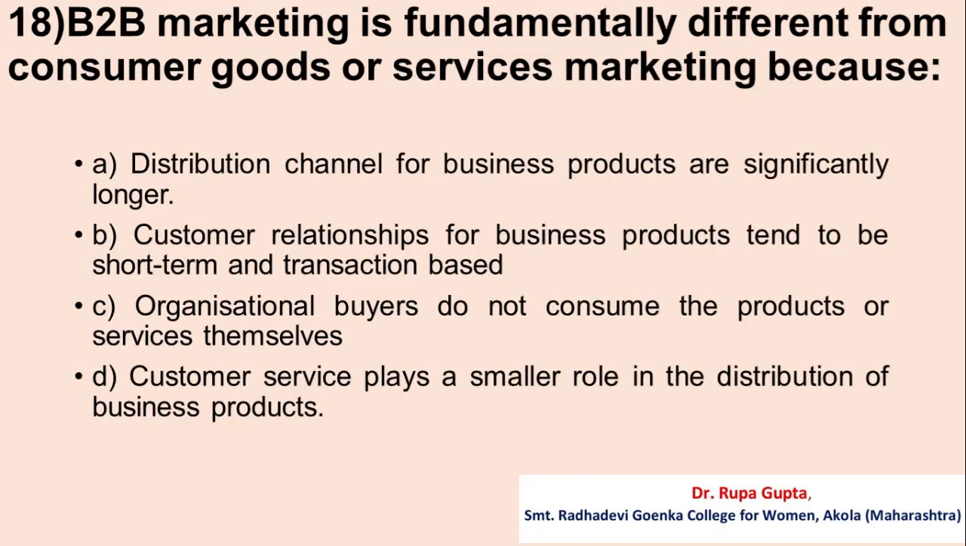Question number 18. B2B marketing is fundamentally different from consumer goods or services marketing because A. Distribution channels for business products are significantly longer. B. Customer relationships for business products tend to be short-term and transaction-based. C. Organizational buyers do not consume the products or services themselves. D. Customer service plays a smaller role in the distribution of business products. And the answer is C. Organizational buyers do not consume the products or services themselves.